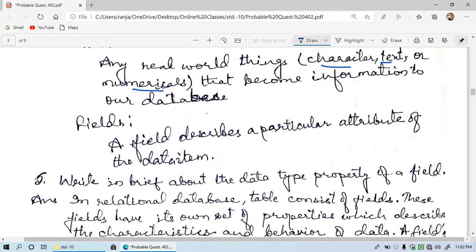And it is important for a database. It becomes information when it goes into the database, because here data is getting arranged. Now what is a field? A field describes a particular attribute of the data item. So a field is the thing which describes a particular attribute of the data item. For example, a data item may have different fields.